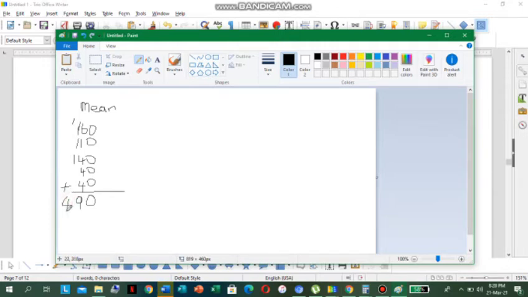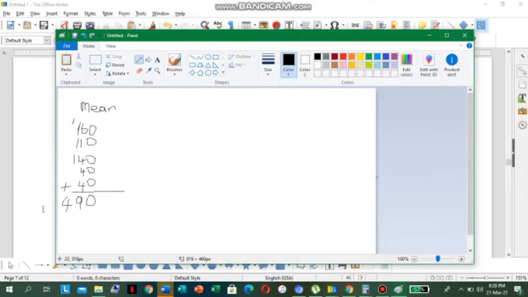Alright, so remember, it doesn't stop there. According to the definition for mean, it doesn't stop there. It says the mean, which is the average of a data set, is found by adding all the numbers in the data set, and that's what we just did, and then dividing by the number of the values in the set.